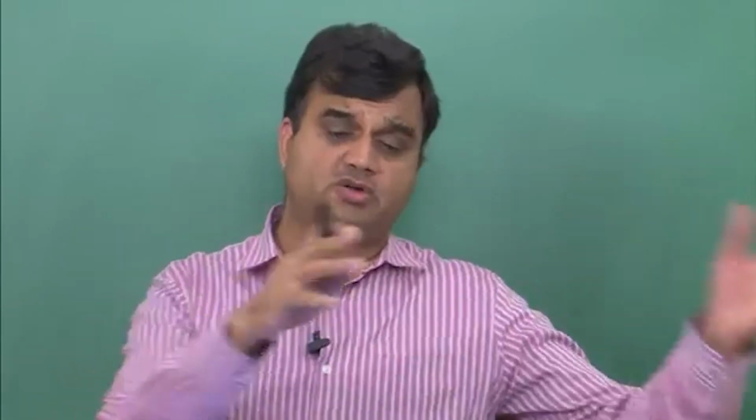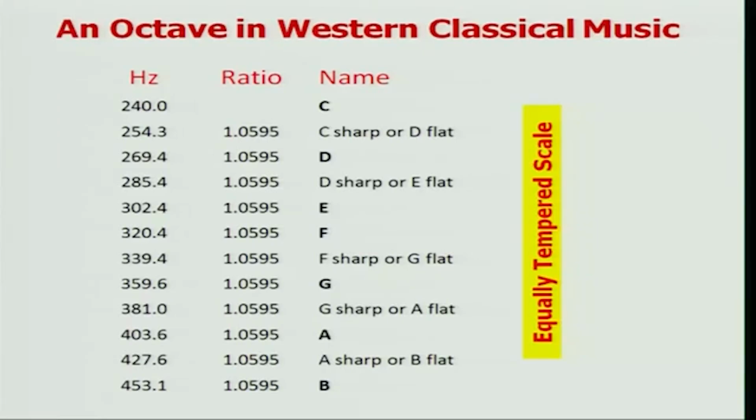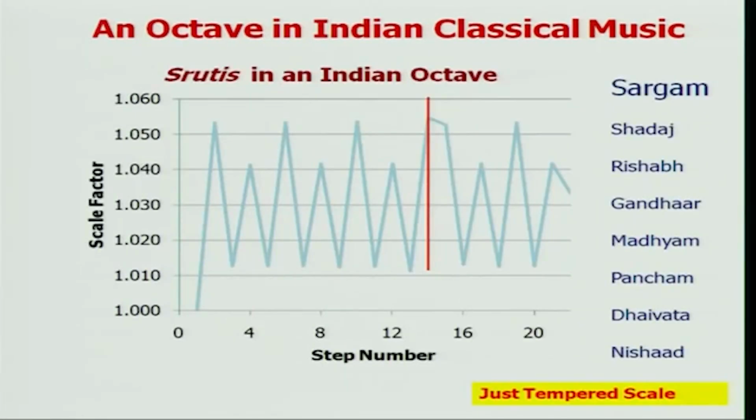So that's what an octave means in Western classical music, and that's how we have borrowed that term octave into scientific language. So the next thing we look at is Indian classical music. In Indian classical music, these notes are known as shrutis, and the whole scale is known as a sargam.